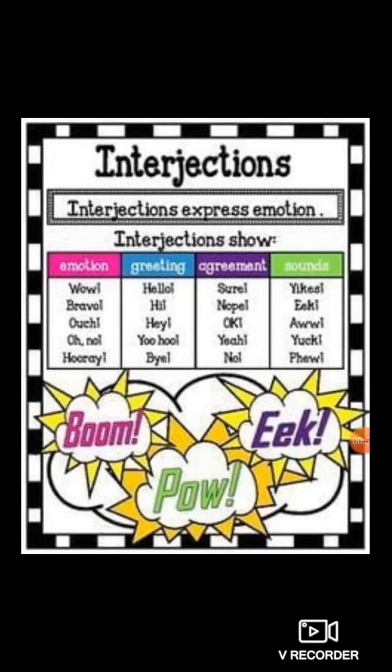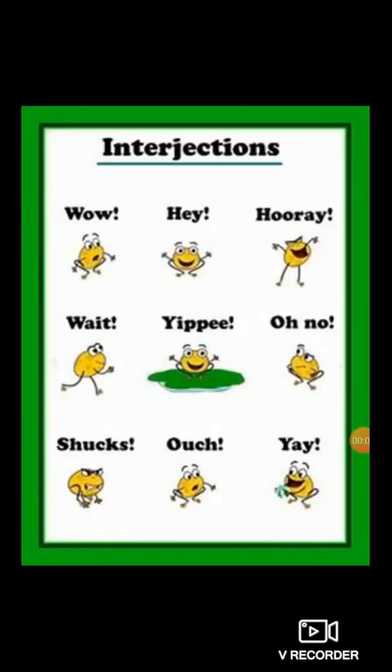Clear, students? See, students, these all are more examples of interjections. Wow, hey, hooray, okay, oh no, shucks, ouch. These all are expressions, emotions, and they are known as interjections.